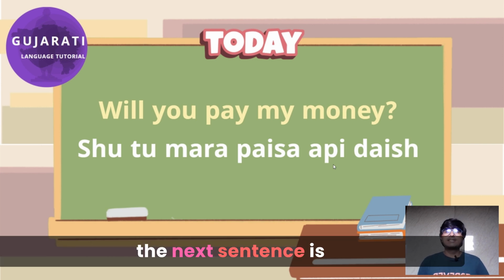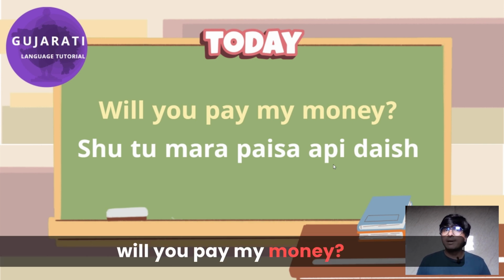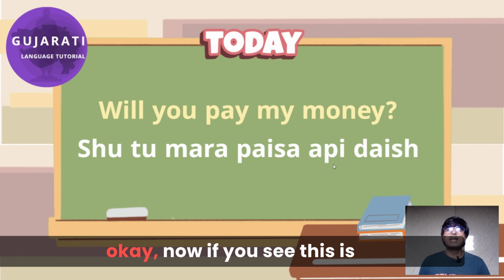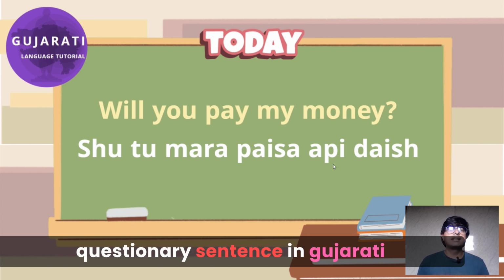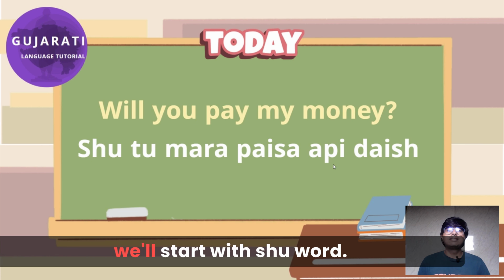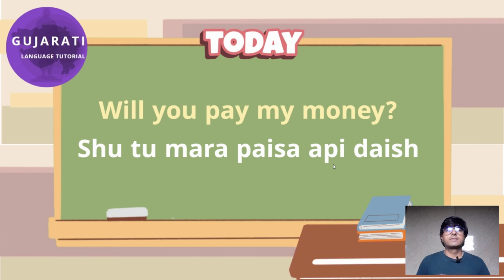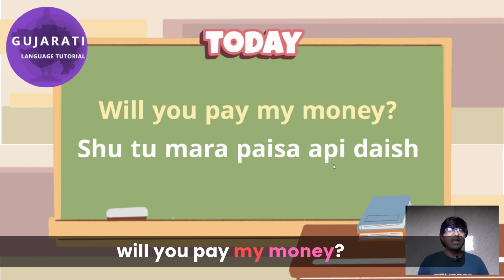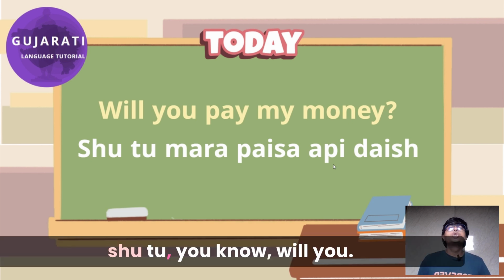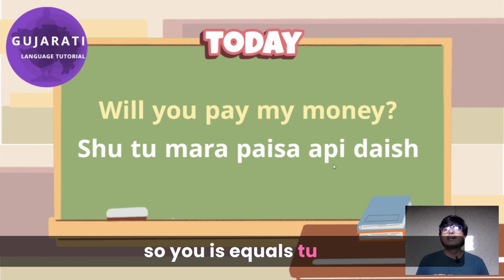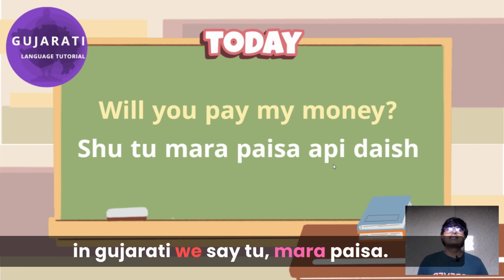The next sentence is will you pay my money? Okay, now if you see, this is a question sentence. So as we know, to start a question sentence in Gujarati, we start with the word શું. Will you pay my money? શું તું, will you. So you equals tu in Gujarati.